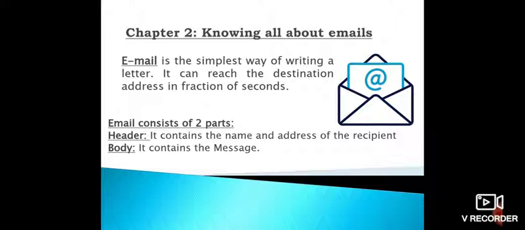Header contains the name and address of the recipient. Body contains the message. It may be formal or not. You can add attachments to the mail also.